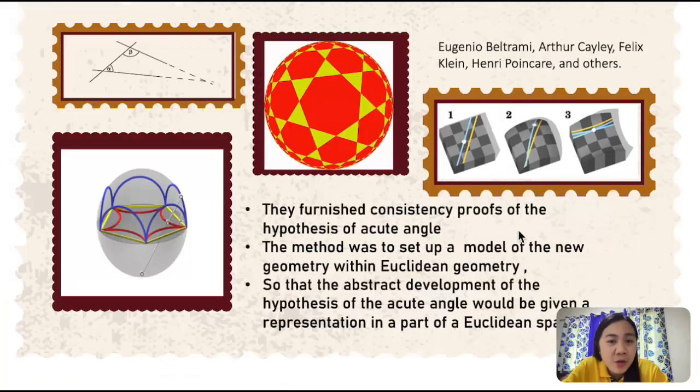So Eugenio, Arthur, Felix, Henry, and others actually furnished consistency proofs of the hypothesis of the acute angle. The method was to set up a model of a new geometry within Euclidean geometry, so that the abstract development of the hypothesis of the acute angle would be given a representation in a part of Euclidean space.